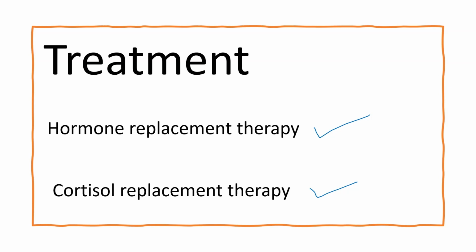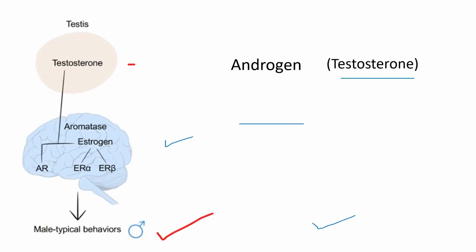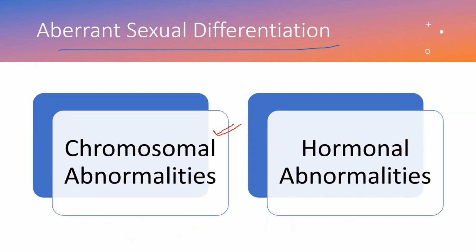We can conclude that androgens, including testosterone, play a crucial role in the development of sexual behavior and the control of gonadotropin secretion. Understanding the impact of androgen on brain development and behavior is important for comprehending sexual differentiation in behavior in normal development. So the androgen or testosterone level is very crucial for the control of the brain and the production of sex hormones or gonadotropins from the brain.